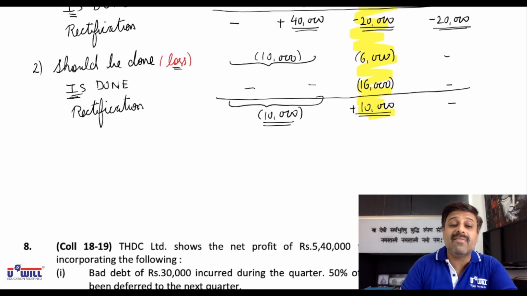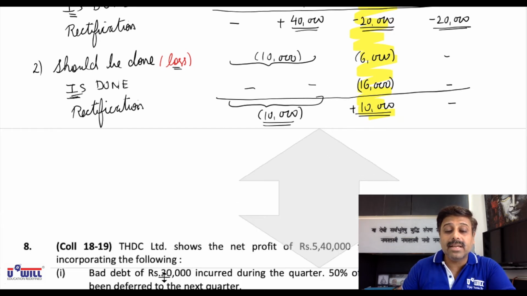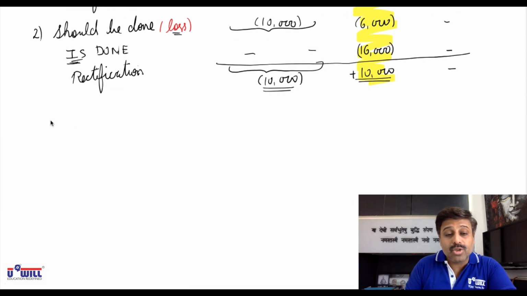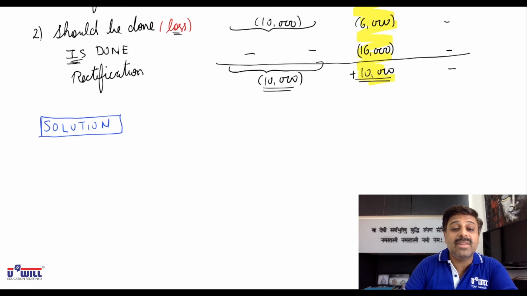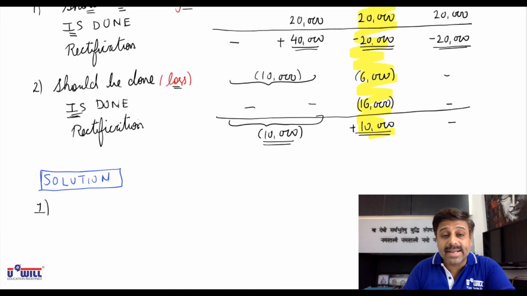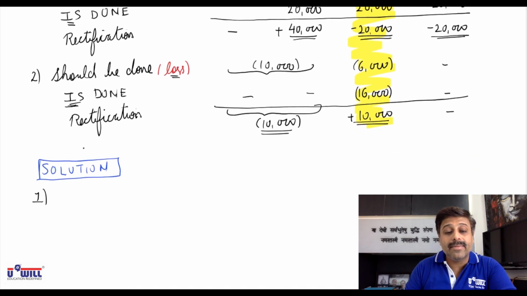Now, this is our working. Okay, this is our working. Explanation is to be given. So the main solution will be going in this manner. This is just a working. In your exams, what you are supposed to write is, for adjustment 1, you have to theoretically explain. So you will write that